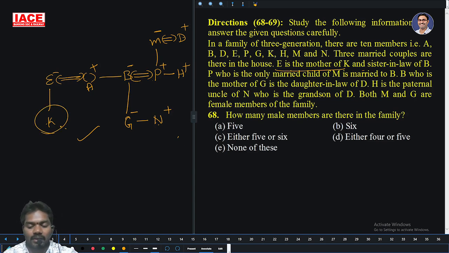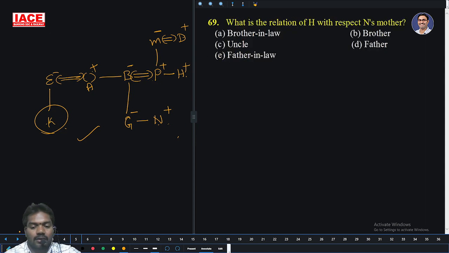How many male members are in the family? 1, 2, 3, 4, 5. K may be, may not be. So 5 or 6. Option C is the right answer. What is the relation of H with respect to N's mother? N's mother is M for B. And what is the relation of H with respect to B? So H is brother-in-law. So option A is the right answer.